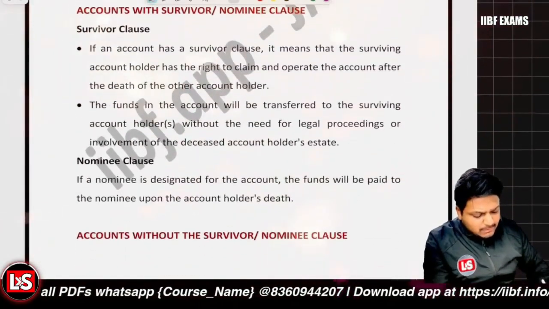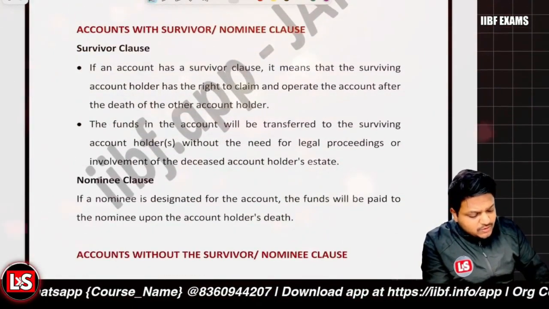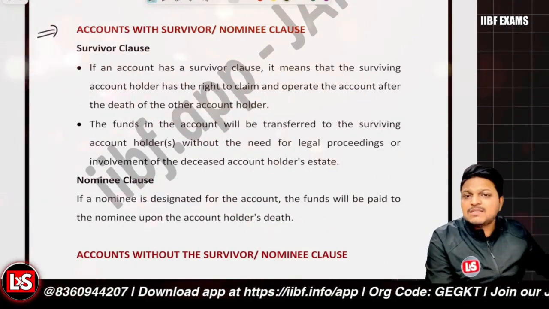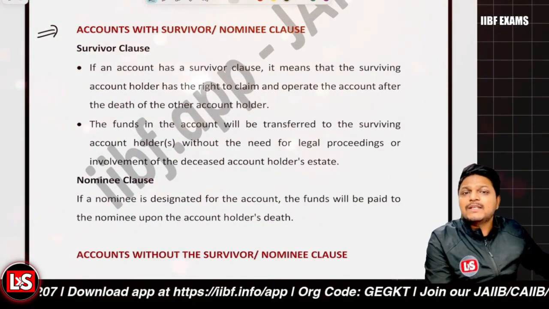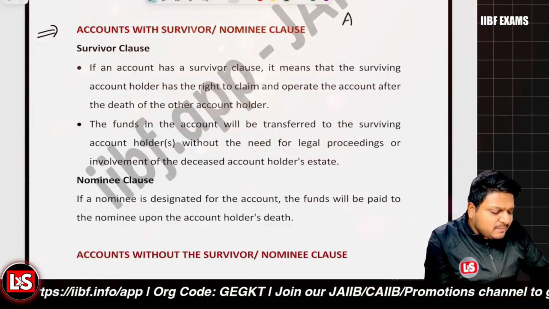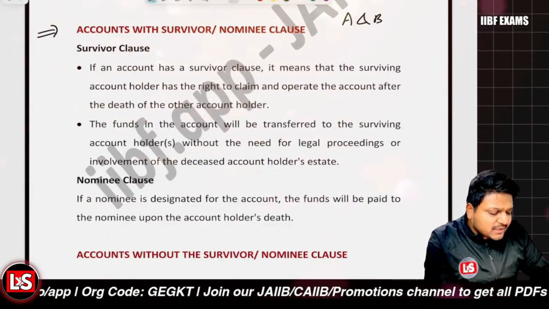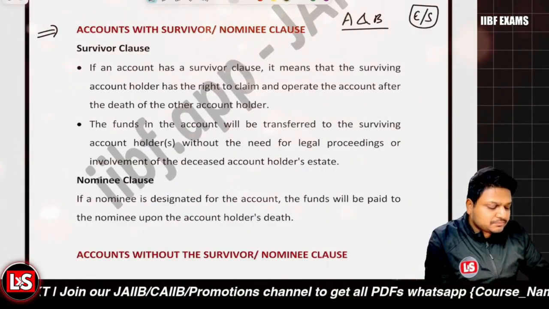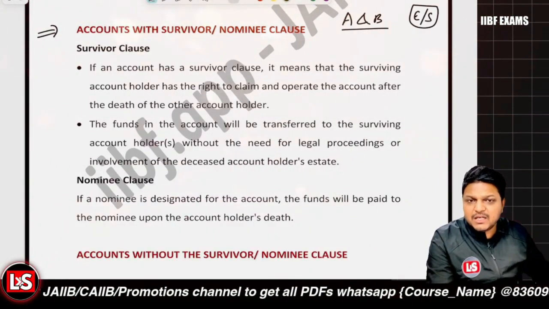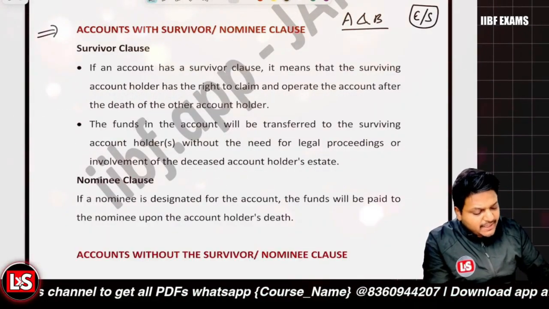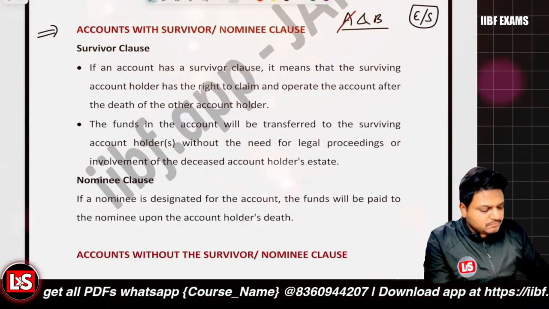Now, first of all, it's about the accounts with the survivor or the nominee clause, where the survivor is available or where the nominee is available. In that scenario, what is to be done? Let's say persons A and B have a joint account on either or survivor basis. Now, person A dies.